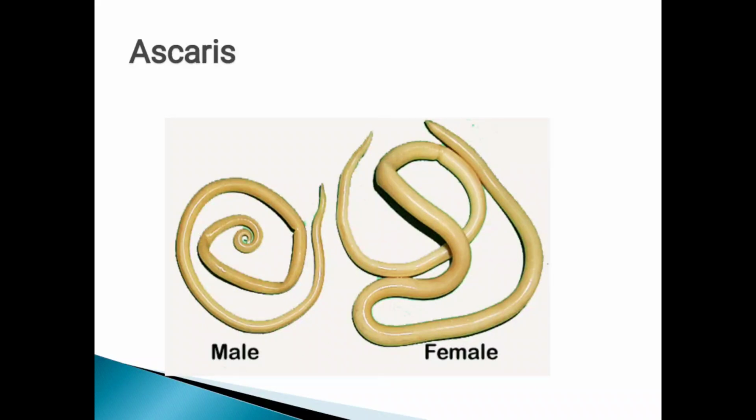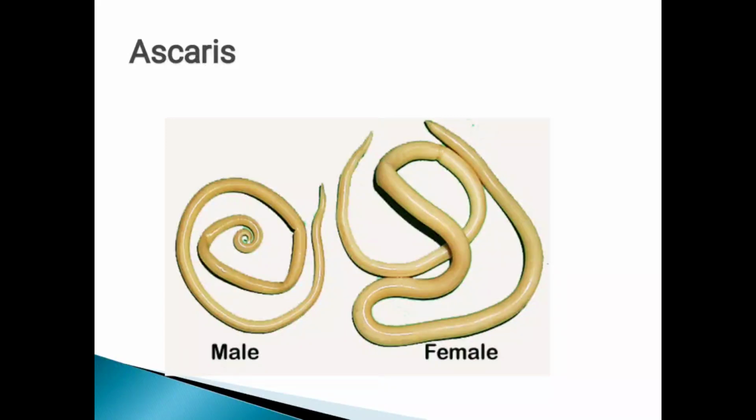Okay, and you can observe here the end part of this female Ascaris is straight. Means that it is a straight posterior end. Now as compared to the female Ascaris, if you observe the male Ascaris, that male Ascaris is shorter and narrower. You can see the difference here and here.